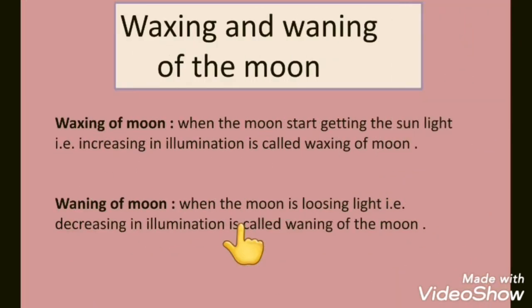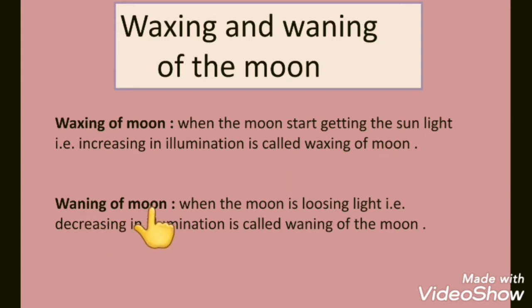Now, students, we will move to waxing and waning of the moon. So, what is the meaning of waxing and waning? Waxing of moon. When the moon starts getting the sunlight, that is, increasing in the illumination, it is called waxing of the moon. That means when the moon is new moon, it is fully dark, but as it is moved from its place, it starts getting the sunlight and gradually starts illuminating or shining, so that we call waxing of moon.